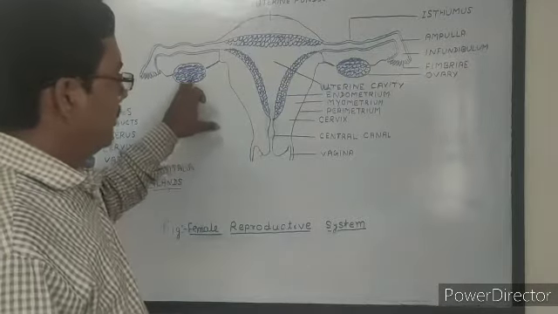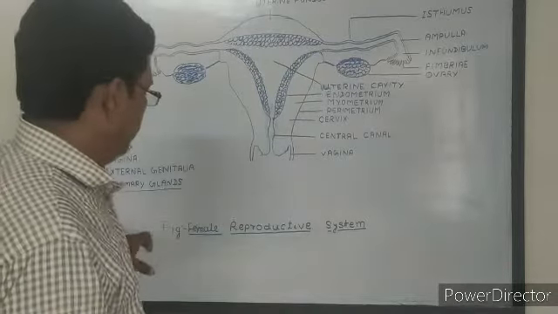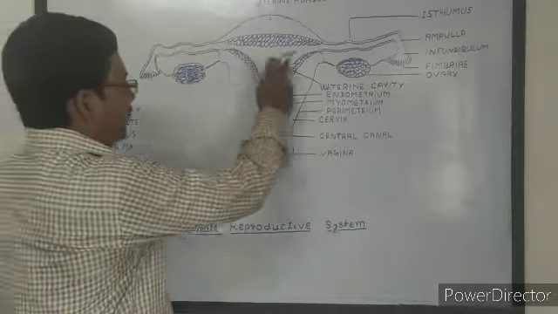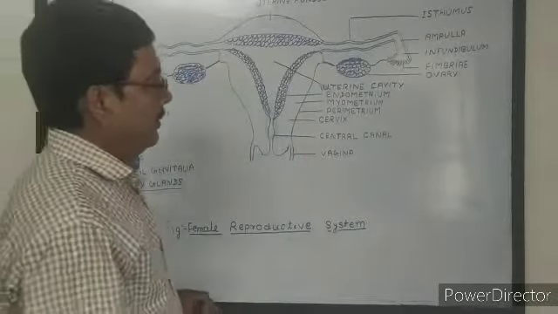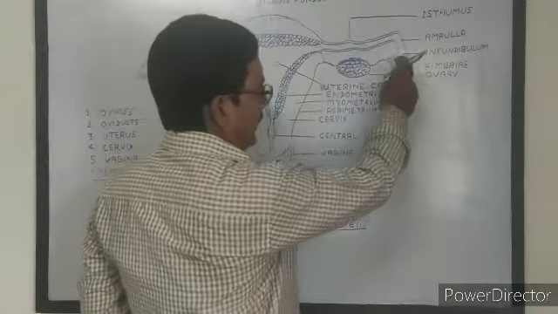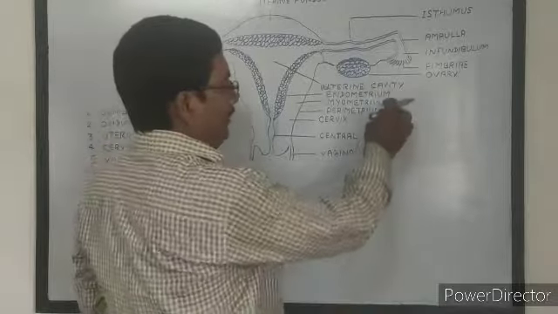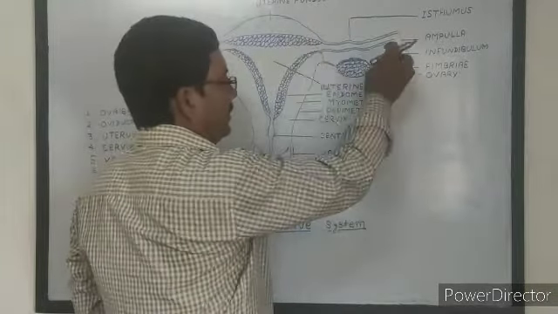Once again, let us see all the structures present in the female reproductive organs. One pair of oviducts, also called fallopian tubes. The fallopian tube is made up of 3 parts: the interior cup-shaped infundibulum, the middle portion ampulla, and the inner portion which connects with the uterus, called the isthmus.